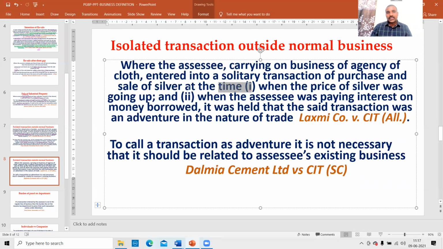Look at this. When the price of silver was going up, normally he was a cloth merchant. Suddenly he purchased some silver because he observed that the silver price is skyrocketing. The assessee was borrowing money, paying interest and purchasing the silver. Why? Only to sell at a profit. His regular business is cloth, but he purchased the silver to sell at a profit. He is a businessman, an opportunistic person. Therefore, it is a business income only.